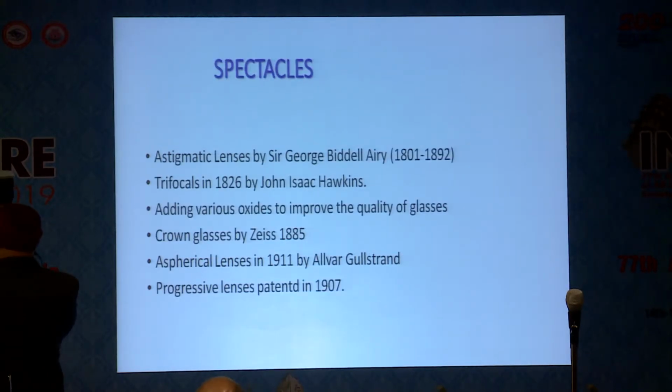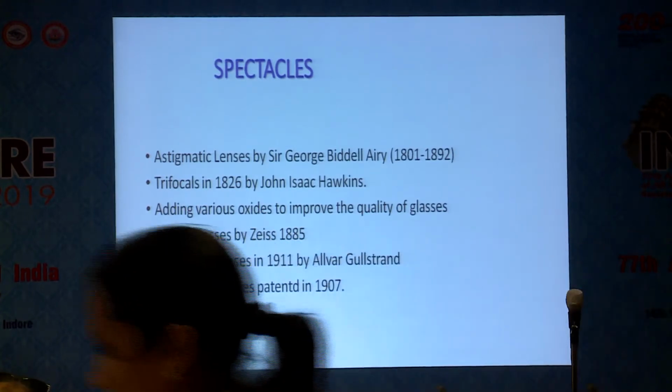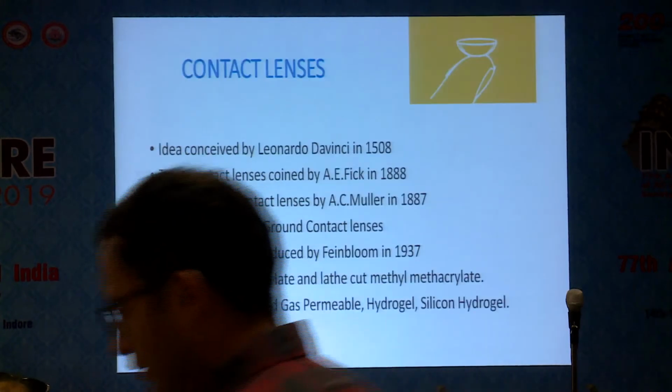Astigmatic lenses by Sir George Biddell Airy in 1801. Trifocals in 1826 by John Isaac Hawkins. Adding various oxides to improve the quality of lenses is another addition. Crown glasses were developed by the famous Zeiss in 1885. Aspherical lenses in 1911 by Alvar Gullstrand, and progressive lenses patented in 1907 are the recent discoveries in spectacles.